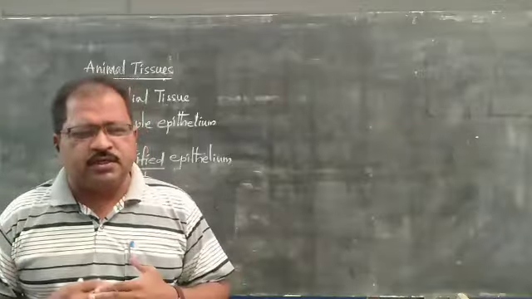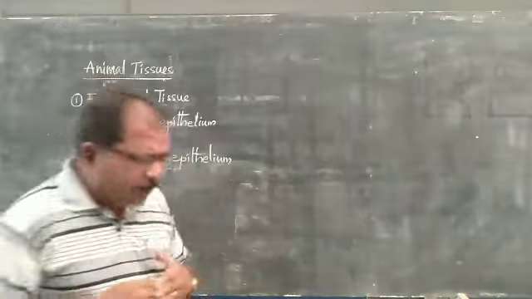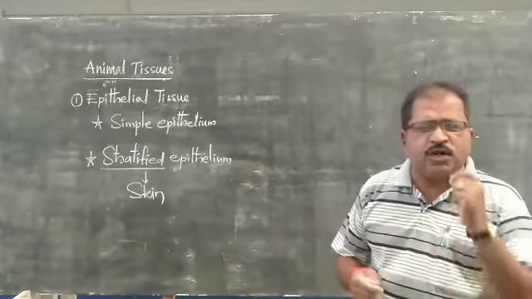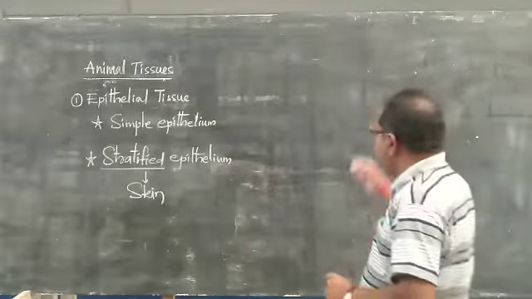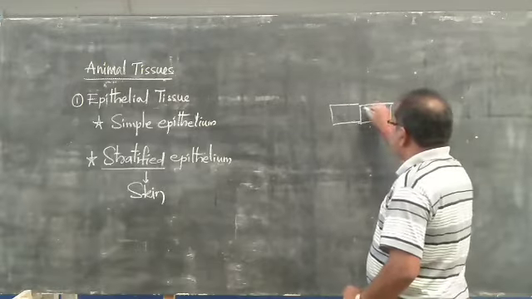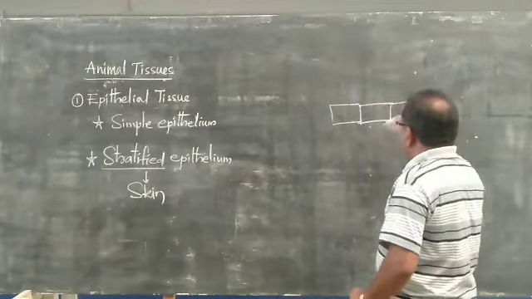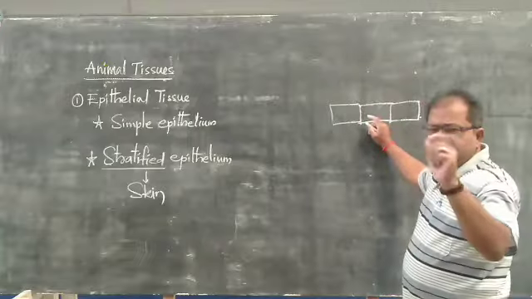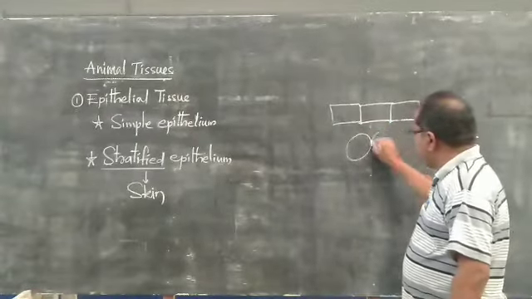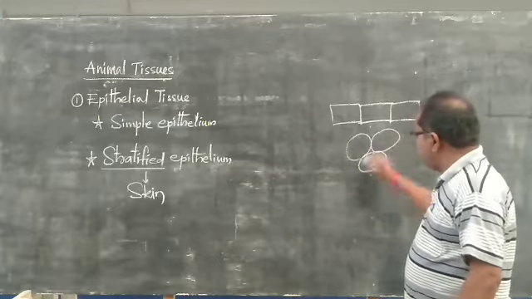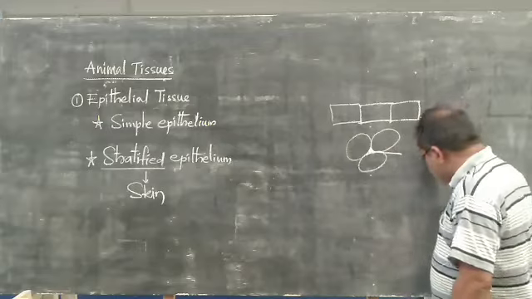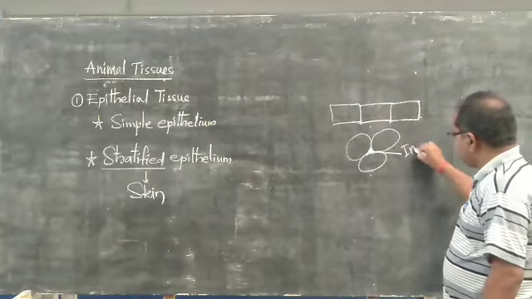These cells are present in a compact manner without leaving any intercellular spaces. As I told you yesterday, when the cells are attached to each other tightly and compactly arranged, there won't be any spaces between the cells. But if the cells are loosely arranged in this way, you will find intercellular spaces. This is called intercellular space.